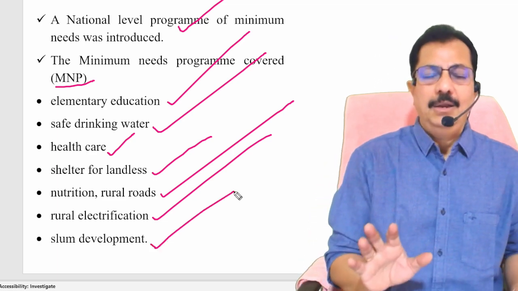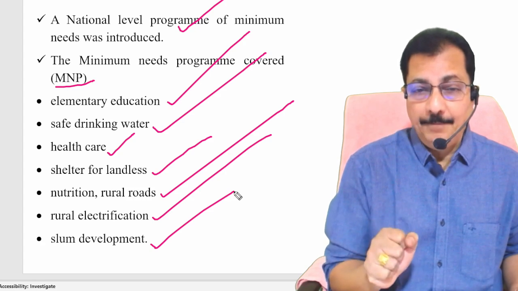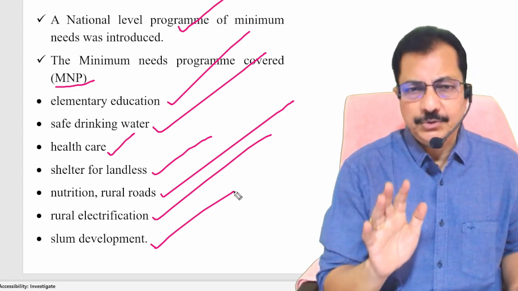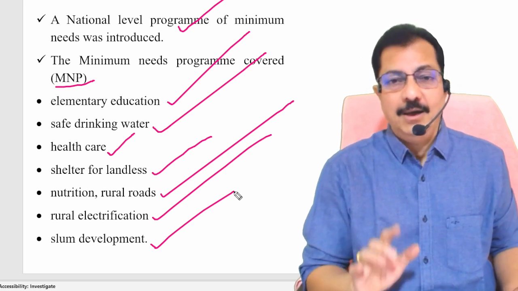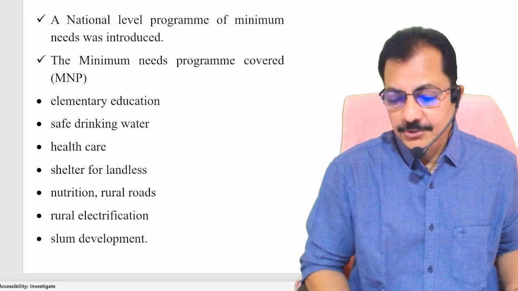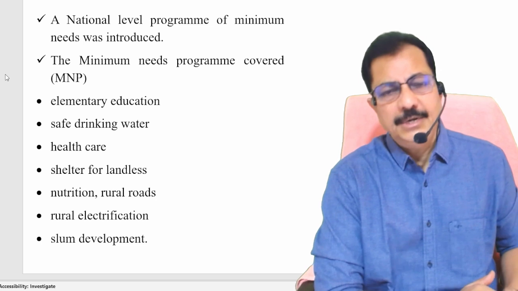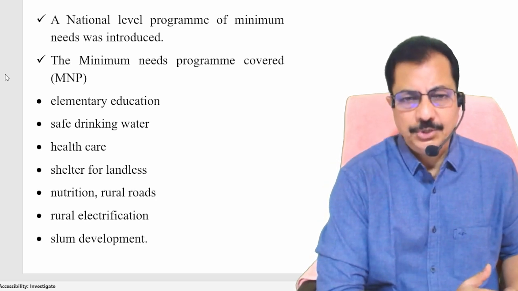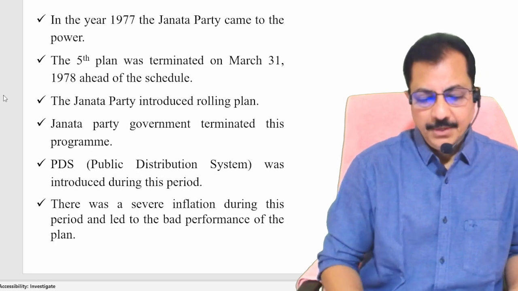They all became part of the Minimum Needs Program. Continuously there were questions on this. Clear? Please remember this one. You may also get a question on this. Am I clear? So this is the minimum needs program that was launched during the fifth 5-year plan.